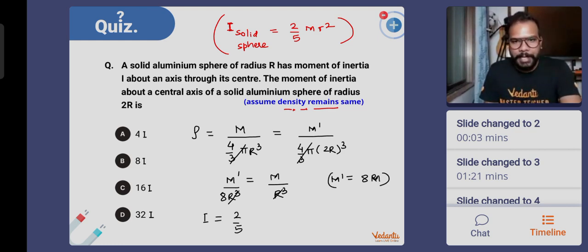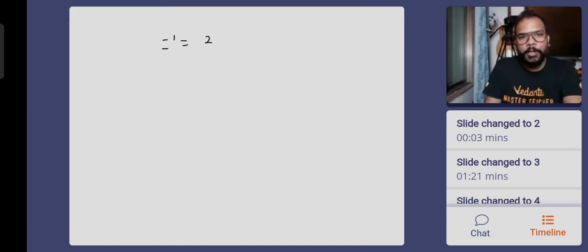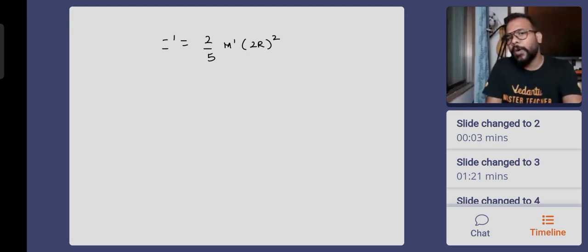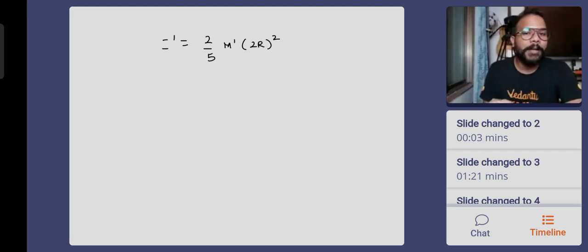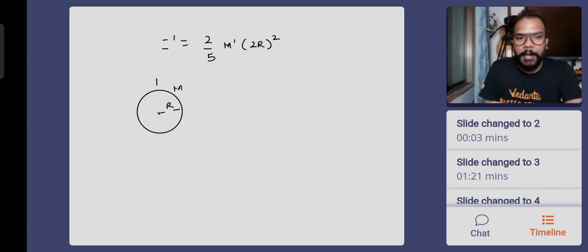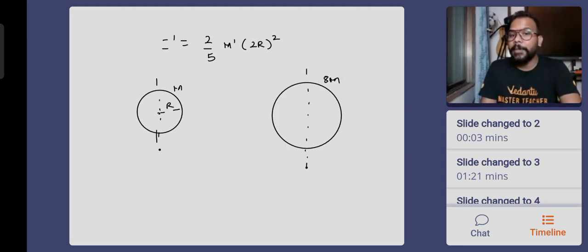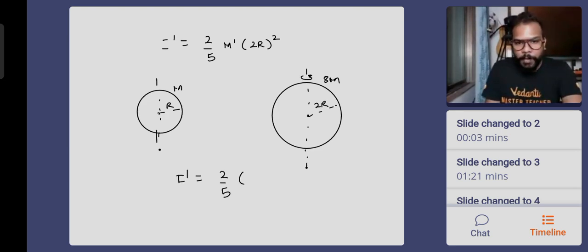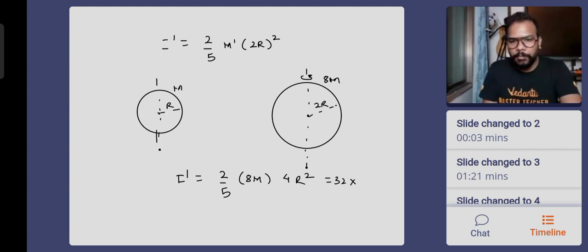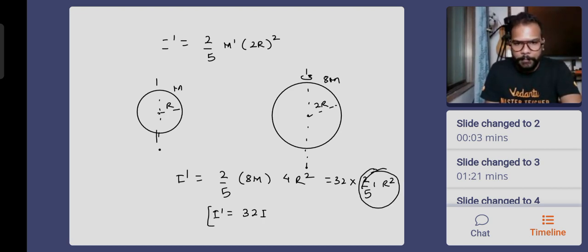Earlier the moment of inertia must have been 2 by 5 m r square. But now, pay attention. Now I dash will be 2 by 5 m dash into 2r whole square. This is where most of you might have made a mistake by not considering the radius as doubled. Earlier the radius was r, mass was m, this was the axis of rotation. And now the radius has become double, the mass has become 8 times. So you'll have to accordingly write the moment of inertia. So I dash is 2 by 5, 8m into 4r square. 4 8s are 32, 2 by 5 mr square. What is 2 by 5 mr square? It was the original value of moment of inertia. I dash comes out to be 32 times I.